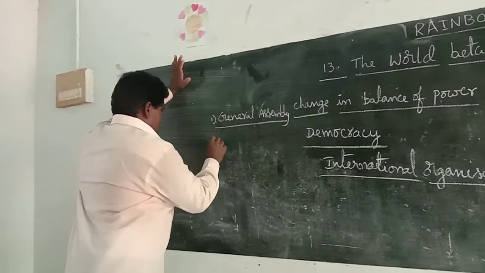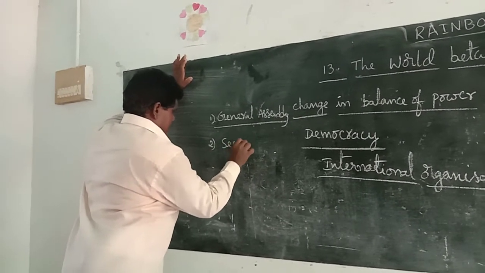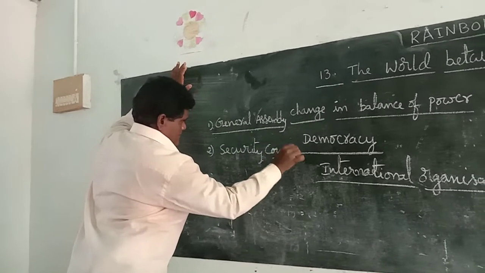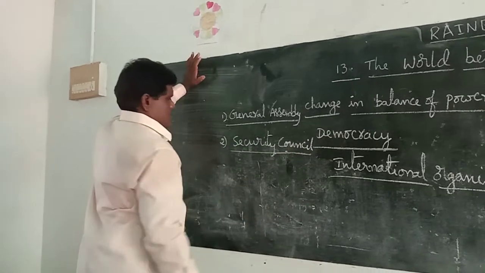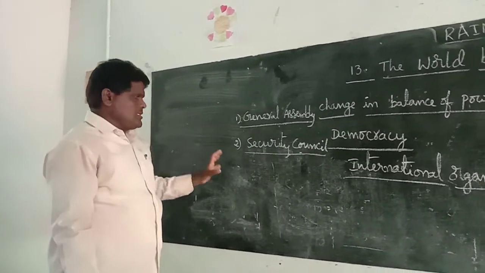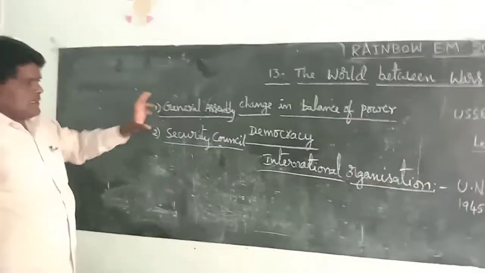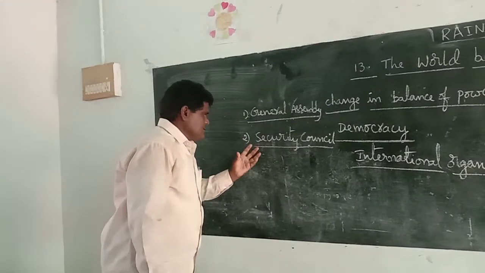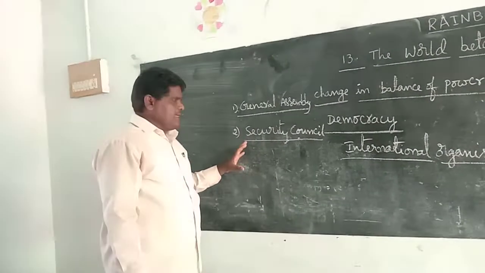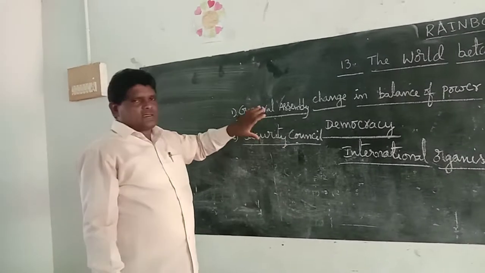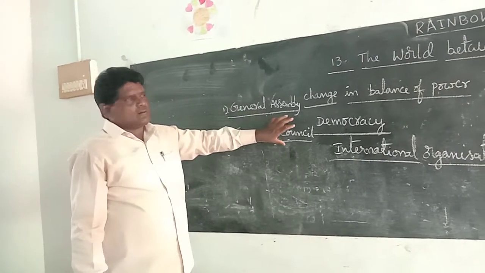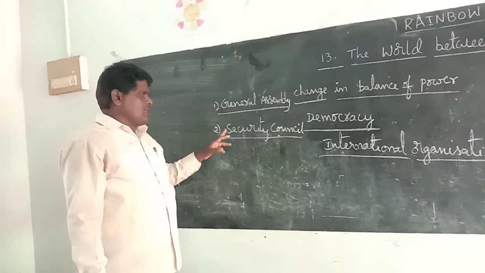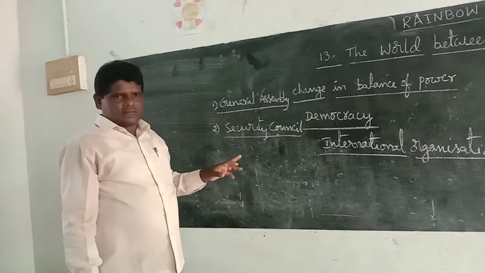Second, the Security Council. The Security Council is the most important organ of the UNO. It is the main protector of the world, and world peace is also maintained by the Security Council.